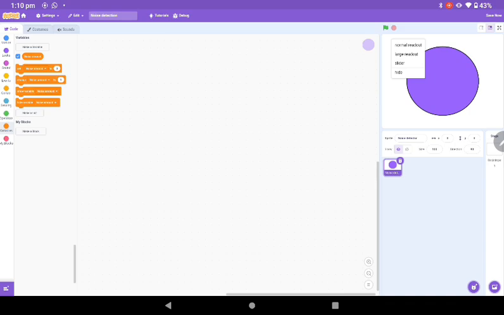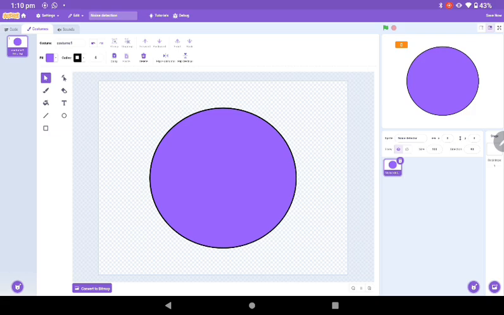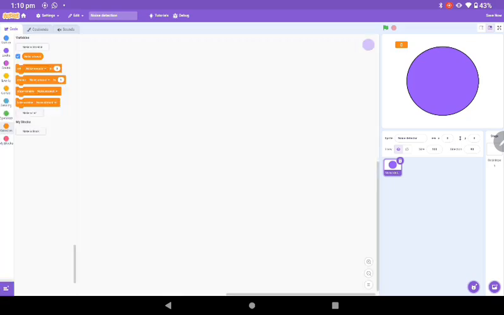Anyways, now let's continue with the coding. Anyways, if you don't know what is the size of this costume, it is 286 by 264. So yeah, let's just continue with it.